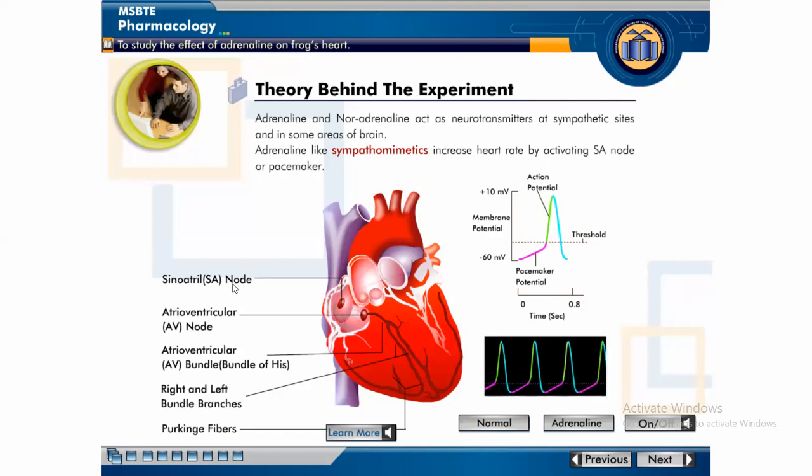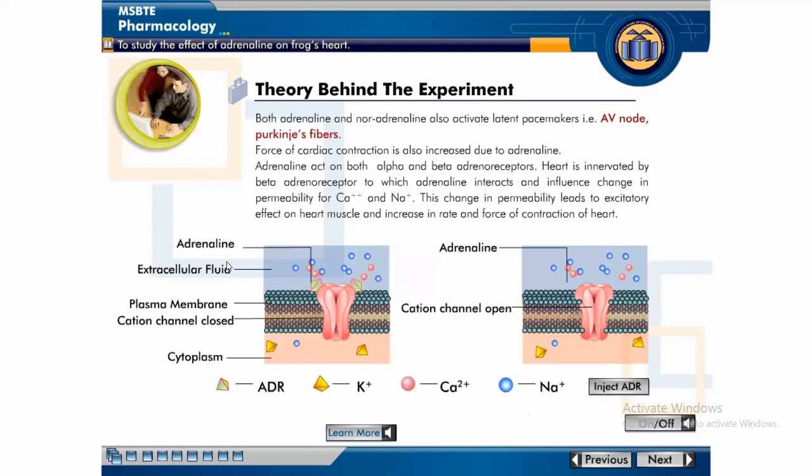Adrenaline acts on this SA node or pacemaker and increases the heart rate. When normal, the heart rate is this, and if we give adrenaline, then also the heart rate is increased. Both adrenaline and noradrenaline also activate latent pacemakers, that is AV node, Purkinje's fibers. Force of cardiac contraction is also increased due to adrenaline.